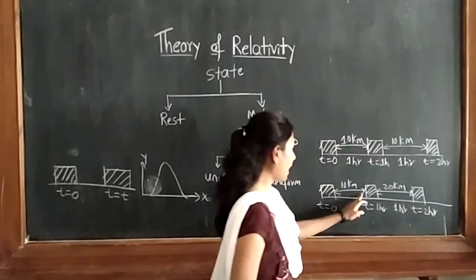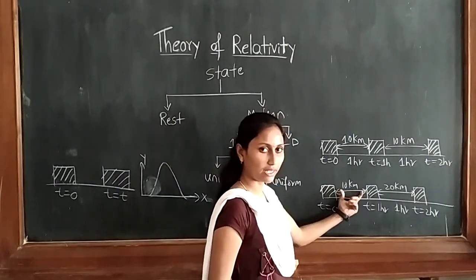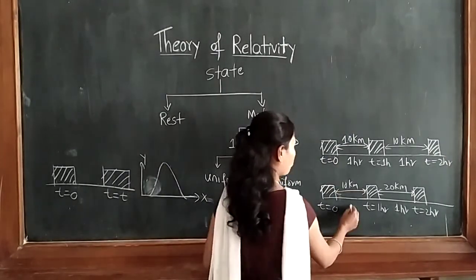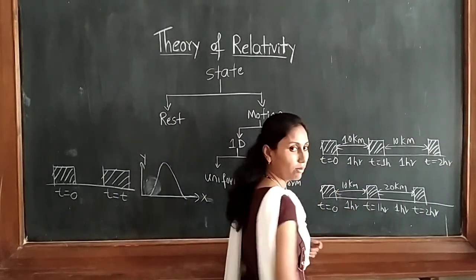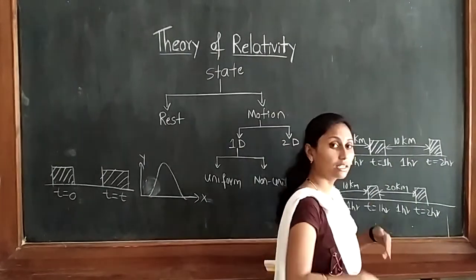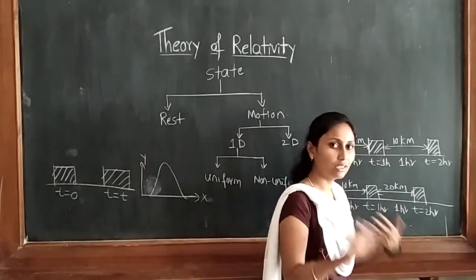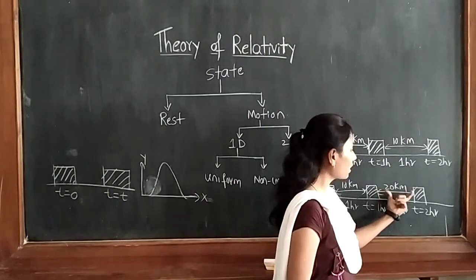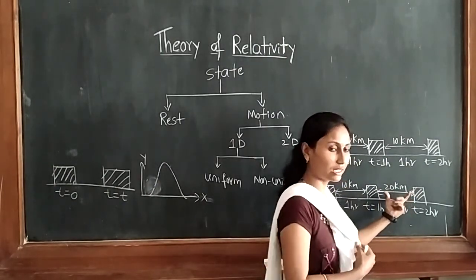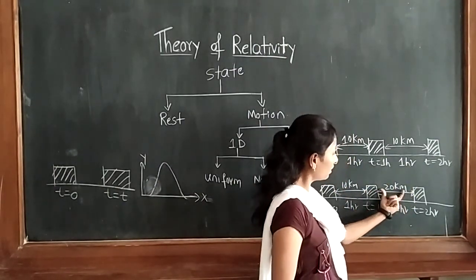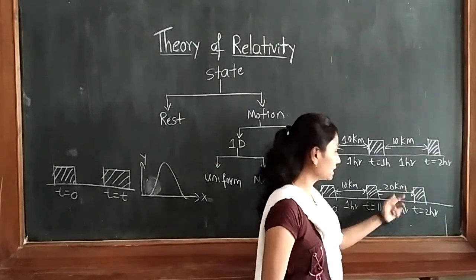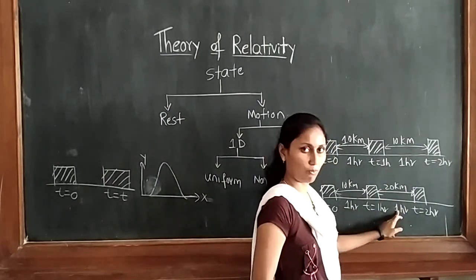See, in the starting case, it covered 10 kilometers in how much time? 1 hour. Next, it is increasing its speed, so when it increases its speed, the covered distance also increases. In the next place, it covered 20 kilometers again in the same timing, 1 hour only.